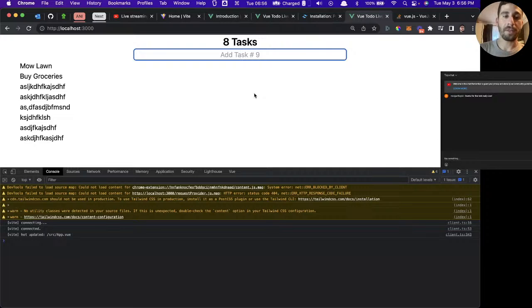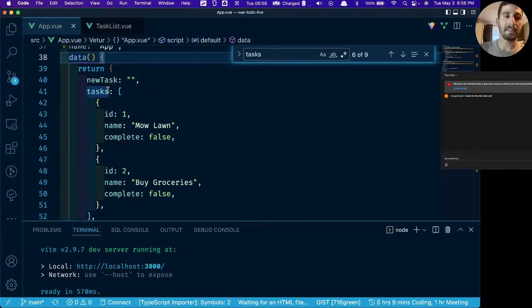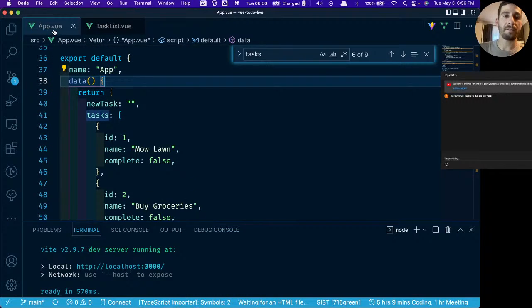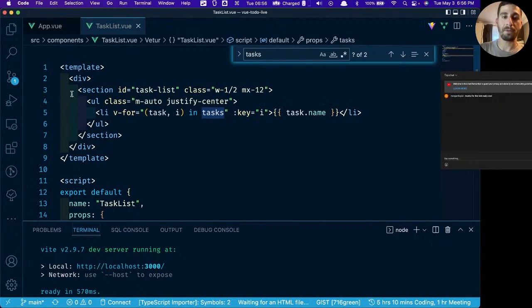So there's a few other things that we need to be mindful of here. One of them is that our tasks are saved inside of this data object in the app.vue component. We want to be able to edit the tasks. We want to be able to change the status complete from false to true when it's complete. But we're interacting with it on this child component here because we're passing the props in here before we render it. So we need to make it so that when we click on this, it tells the parent component, hey, we need to modify this task right here. We need to change this value on this task to this.